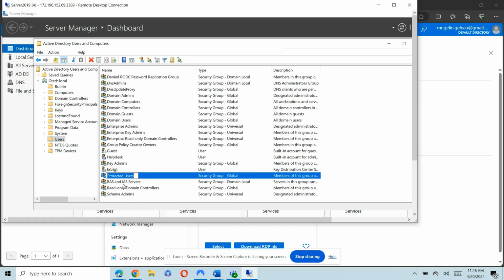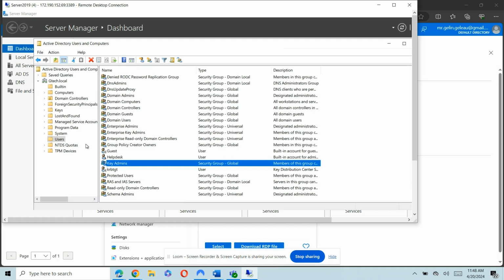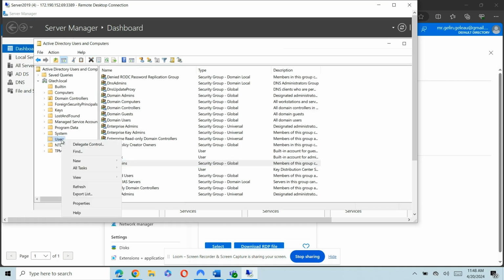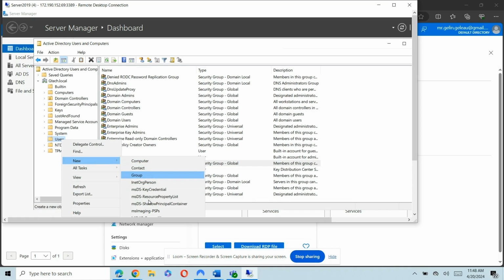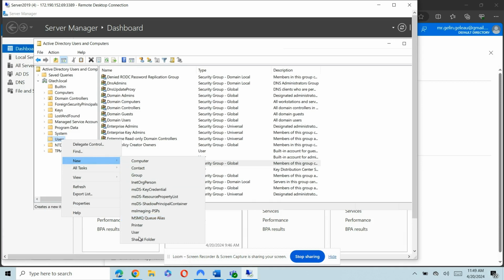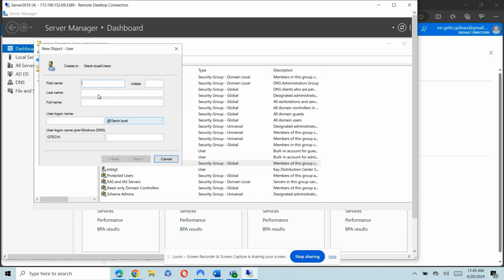So what we'll be doing right now is creating a user. We could literally create a user here by right clicking on users, click new, and then user, and then you enter their name, like Jimmy, and so on.